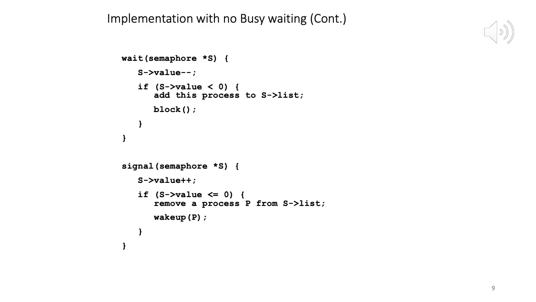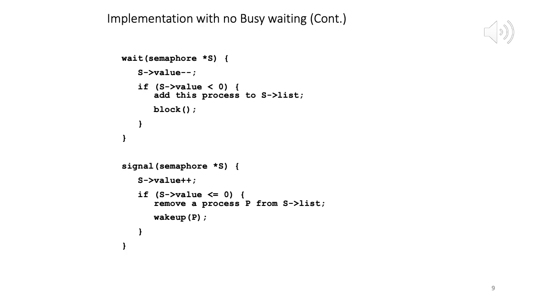Then s arrow value will give us the value for a particular structure variable, and s arrow list will give us the value of the list pointer.